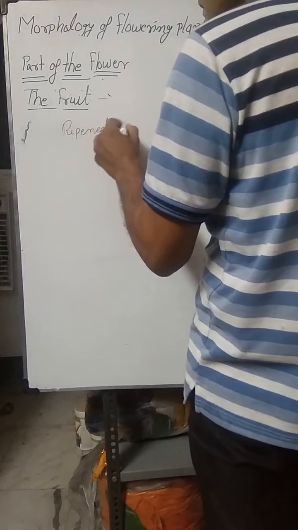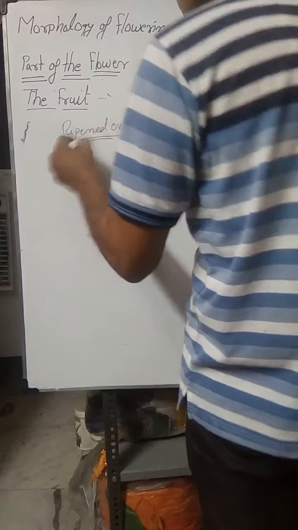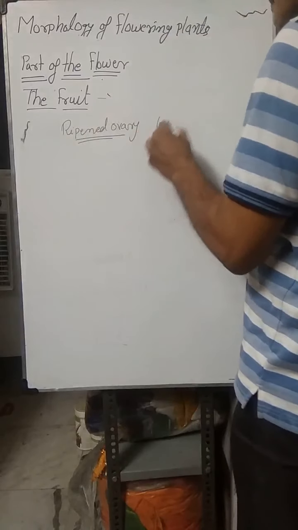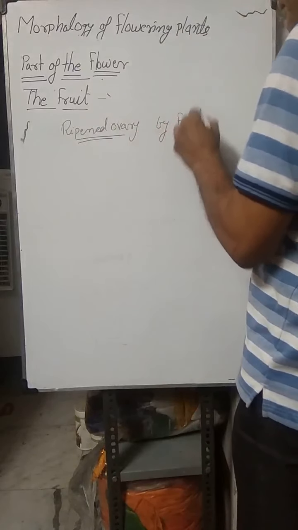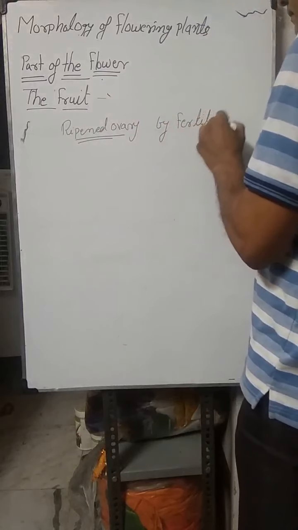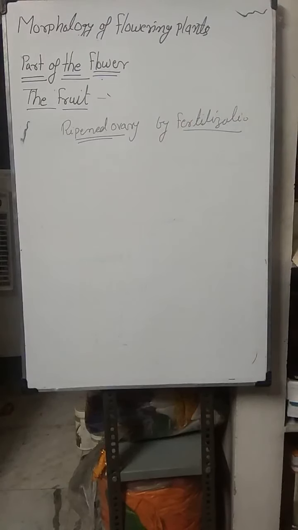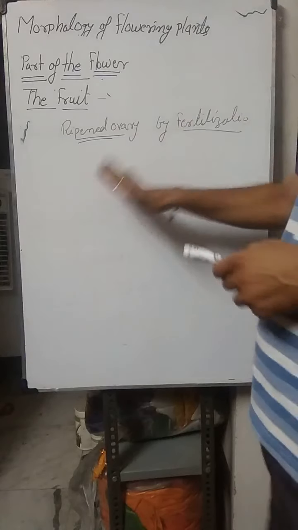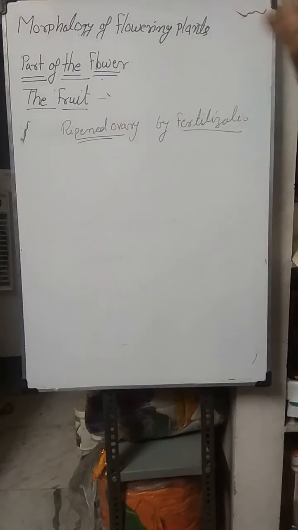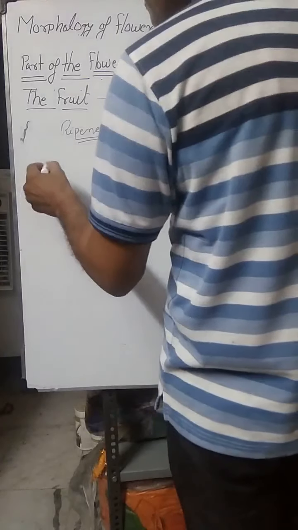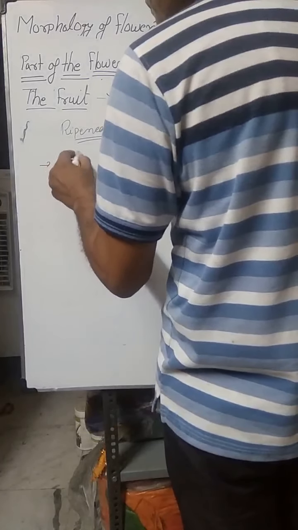Ripened ovary by the fertilization. It is developed by the ripened ovary. After fertilization, the fruit is developed. Some fruit is developed without fertilization.